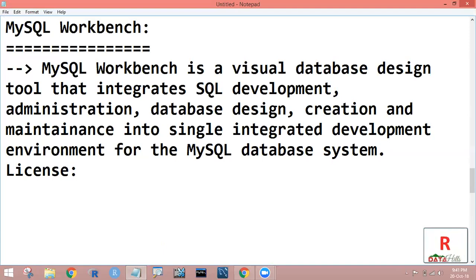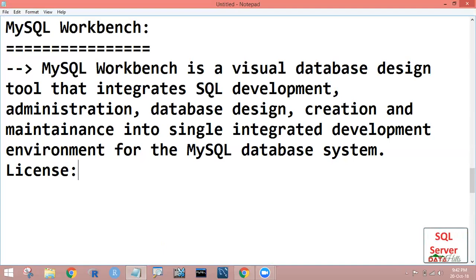The stable release is 8.0.12. MySQL released it, and it is written in C++, C sharp, and some C also.